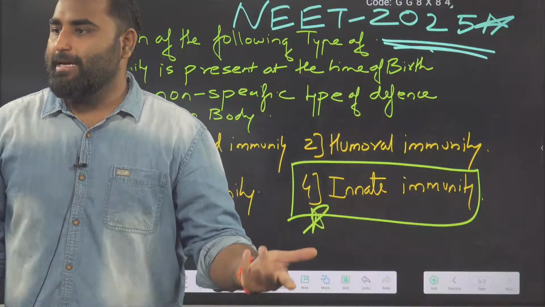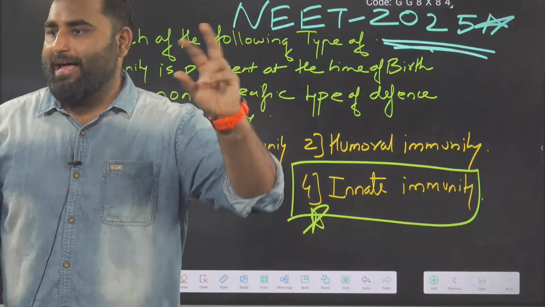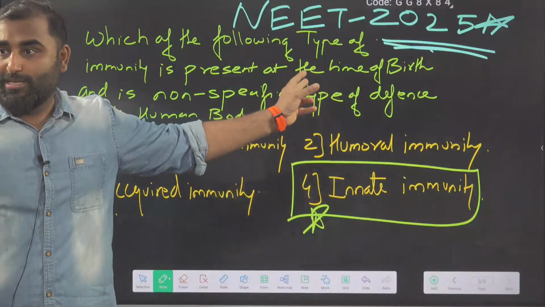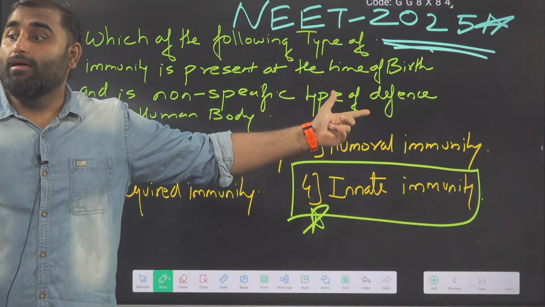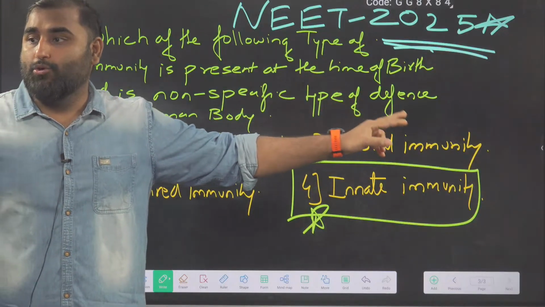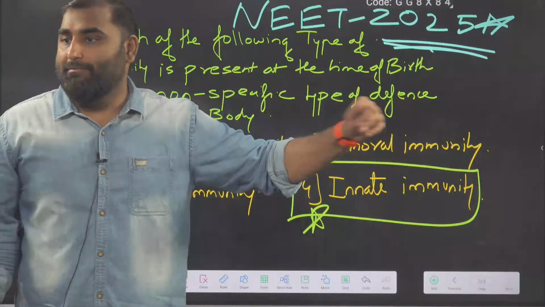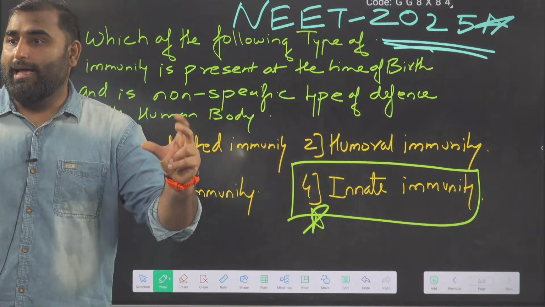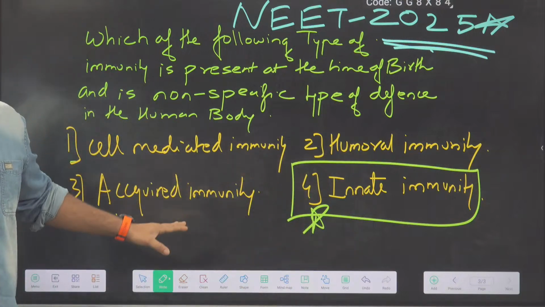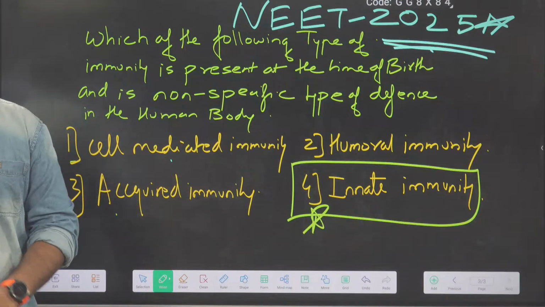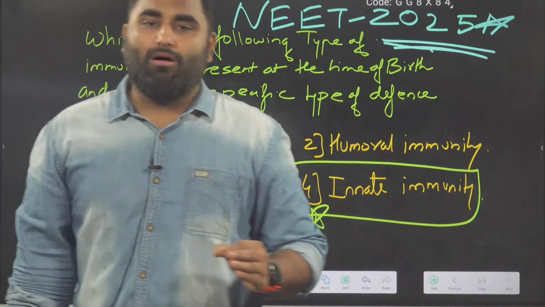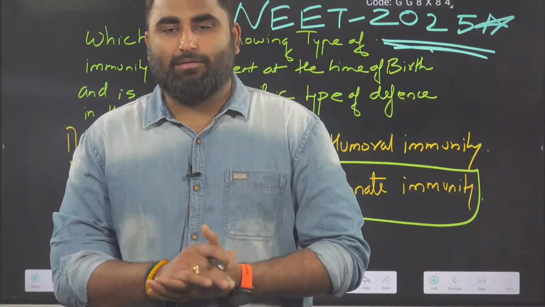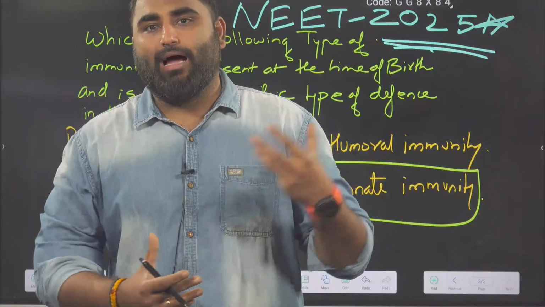Yes, it is easy peasy. I can change the question. If I ask you which is the antibody mediated immunity, what will you mark? Humoral immunity, provided by B lymphocytes. Which immunity will T lymphocytes provide? T lymphocytes will provide cell-mediated immunity, right? So this is a very important concept that we understood today, the acquired immunity. This is the basics needed for you for the innate and acquired types.